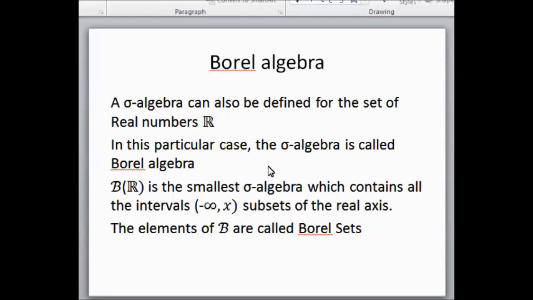Now we're going to define the Borel algebra. A sigma algebra can also be defined for the set of real numbers R. In this particular case, the sigma algebra is called the Borel algebra. The Borel algebra of the set of real numbers is the smallest sigma algebra which contains all the intervals from -infinity to x, subsets of the real axis. The elements of the Borel algebra are also called Borel sets. The definition of the Borel algebra can be generalized to the n-dimensional set of real numbers.